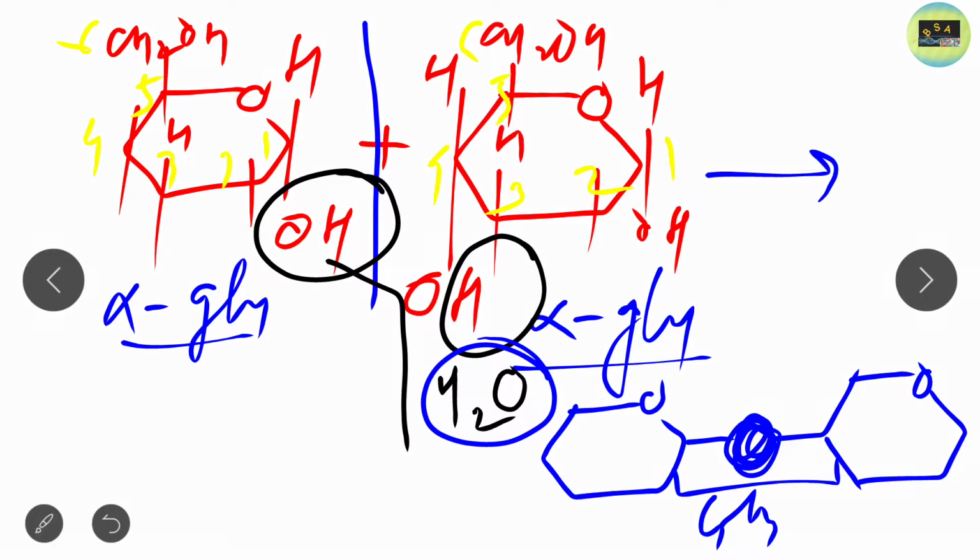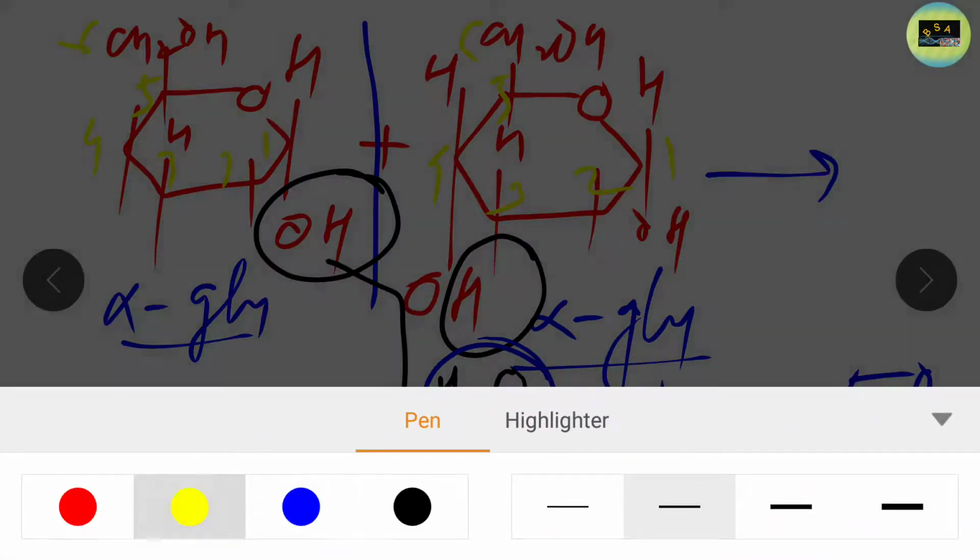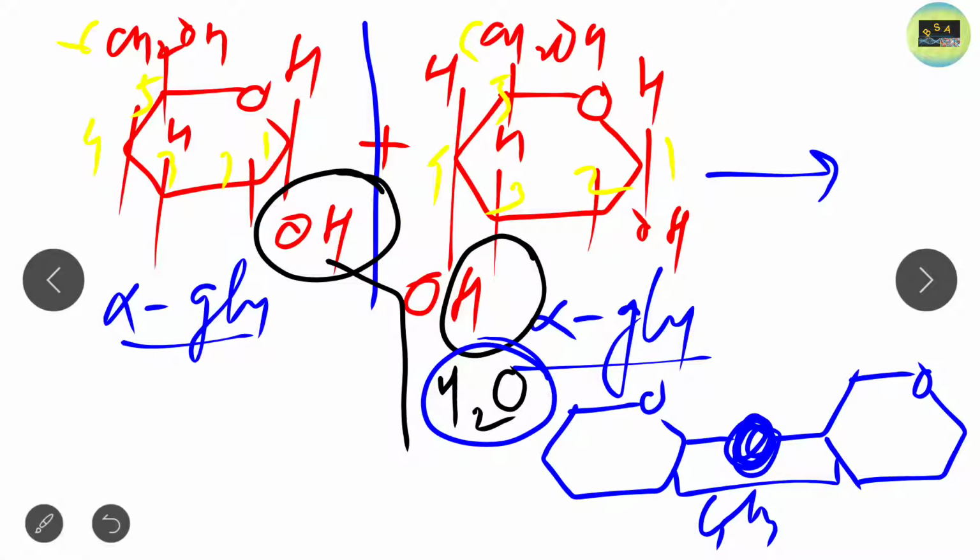Now this is the structure of maltose. How can we name this structure? We can name it simply. First look at this. This is a glucose molecule, so the name will be what? Glucose. Now, what glucose?